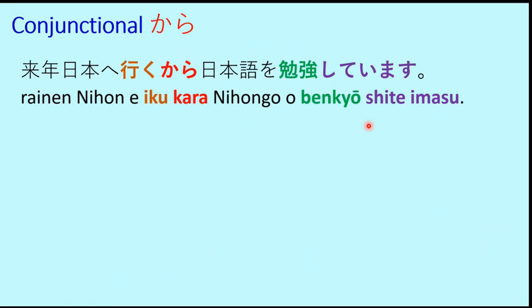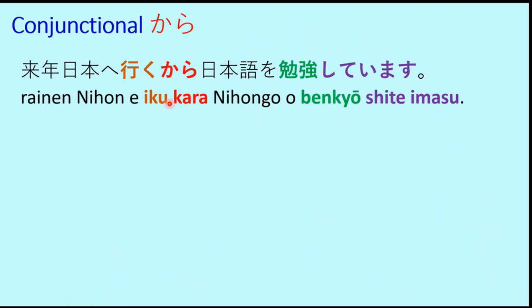That means Nihongo benkyou shite imasu will be I am studying Japanese. So as in the previous slide we saw benkyou shite imasu means I am studying. So Nihongo benkyou shite imasu means I am studying Japanese. So this part is now clear, it represents I am studying Japanese. Now what is the other part? Rainen Nihon e iku. So iku is the verb for to go, as we know.